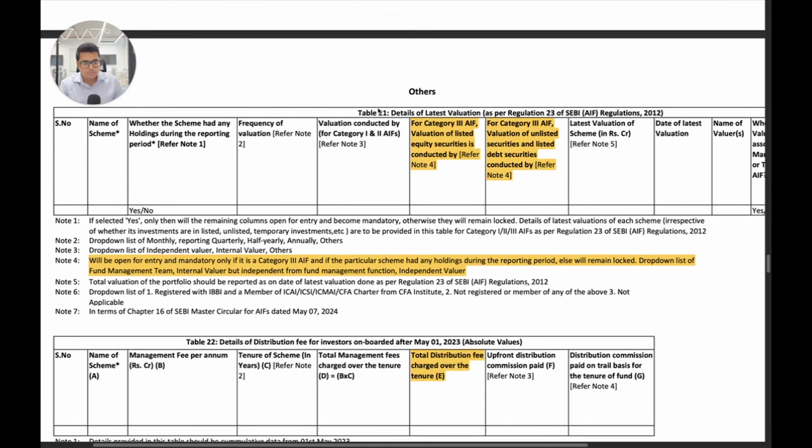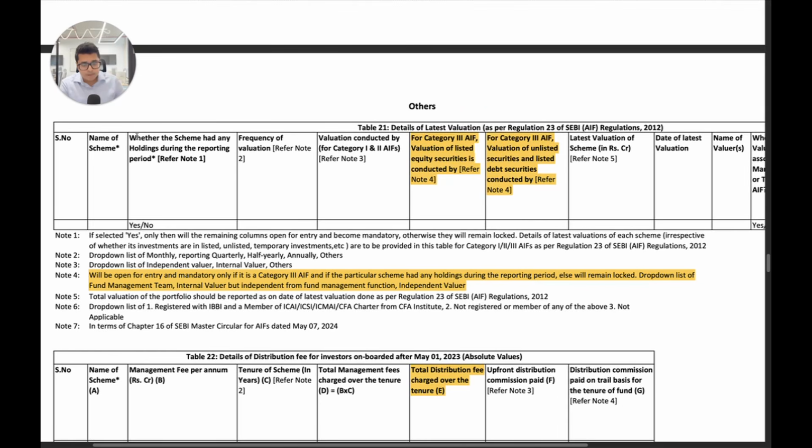Now next, in details of latest valuation, here again there are a lot of changes. So first you have to say whether scheme has any holdings during the reporting period, frequency of valuation. Now they're asking for category 3 AIF, valuation of listed securities is conducted by, and here they're saying it will be open for entry and mandatory only if it is a category 3 AIF and if the particular scheme had any holdings during the reporting period, else it will remain locked.